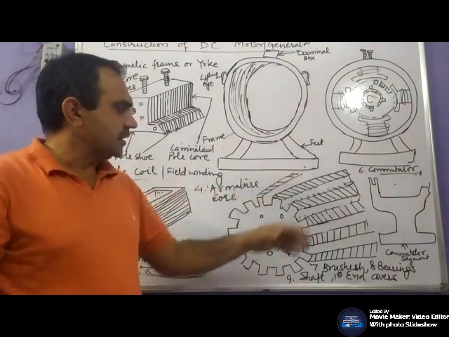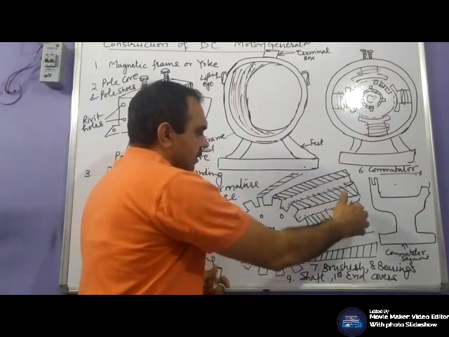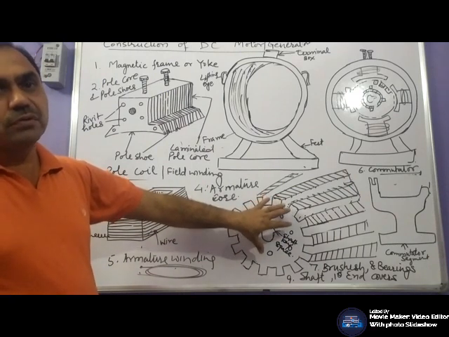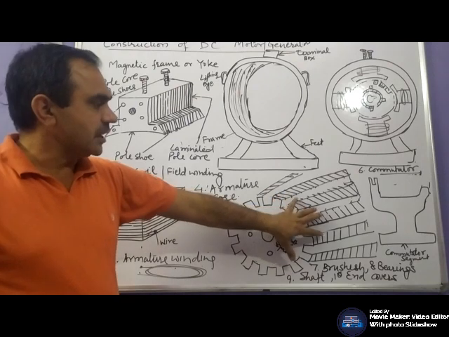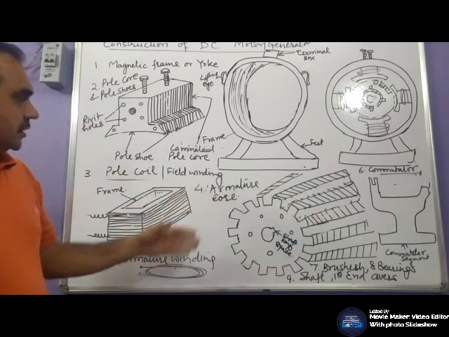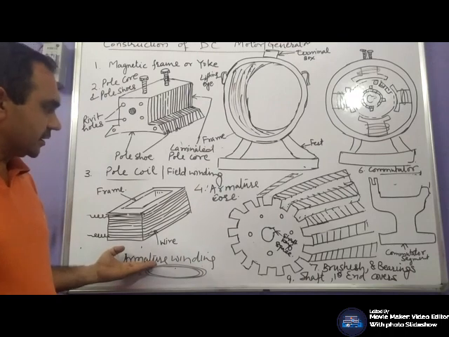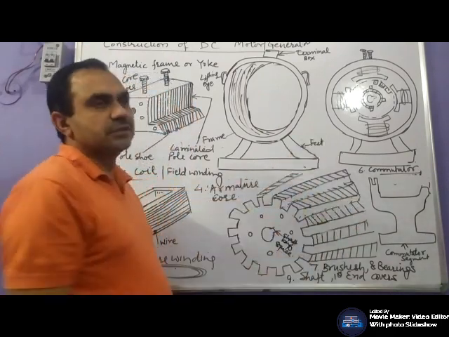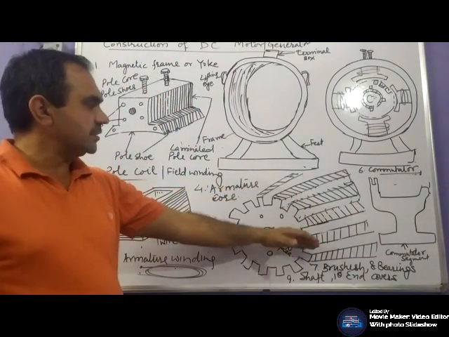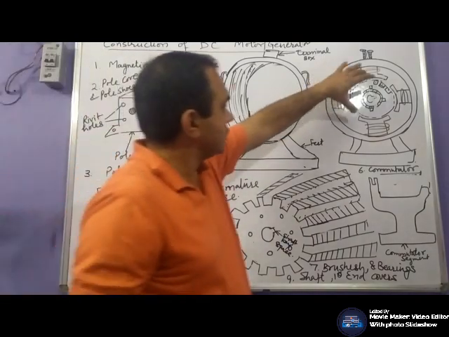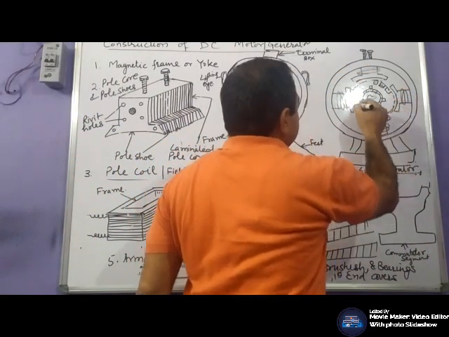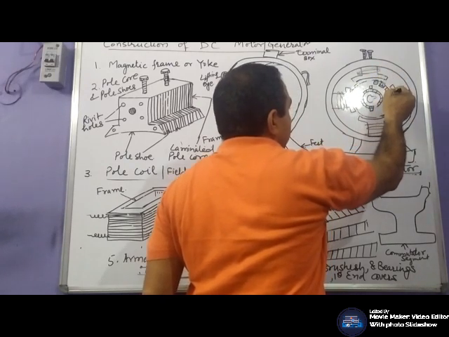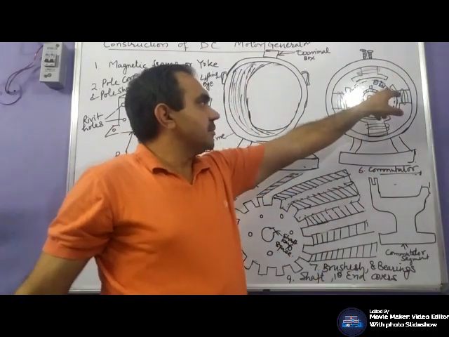And this is just a cylindrical rotor in which slots are being cut. They are generally made of silicon steel laminations or cold rolled grain oriented, CRGO, silicon steel laminations. Next part is armature winding. Windings are wound on a certain former and placed in the armature slots. So this is the cross-sectional view of the armature, in which the slots have been shown, in which the windings are placed.